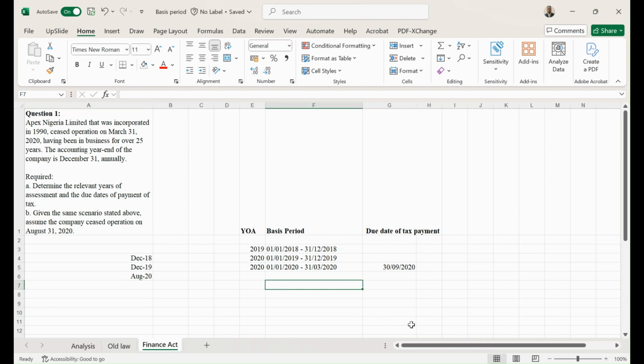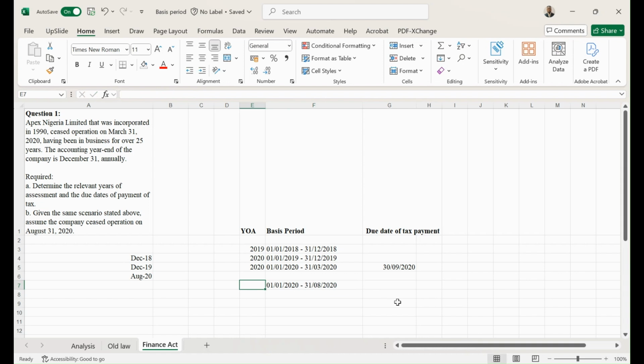It means that since this one ended 31st December 2019, ignoring this one, the next one is going to be 1st January 2020, then to end on 31st August 2020.